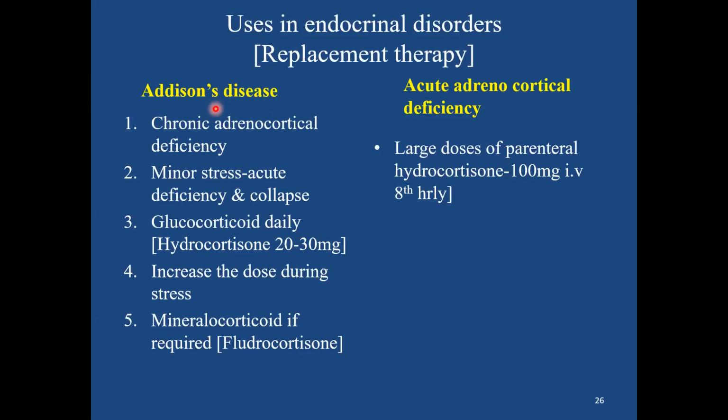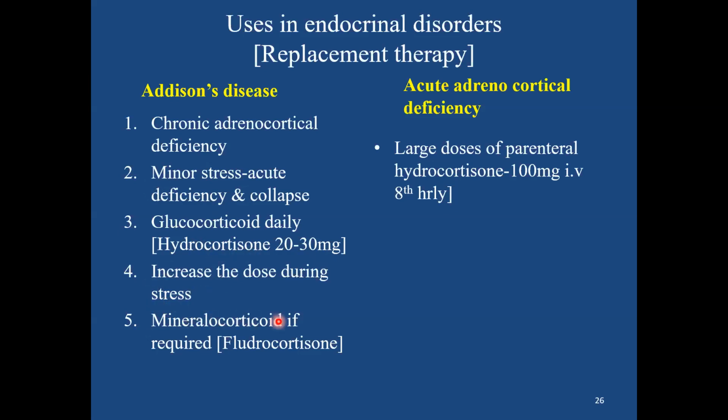What is Addison's disease? It's a chronic adrenocortical deficiency state, and in this any minor stress can lead to acute adrenocortical deficiency and the patient may collapse. Because of the decrease in glucocorticoid synthesis, replacement is required in this condition in the form of hydrocortisone, which can be given as 20 to 30 milligrams daily. And during any stress, the dose has to be increased, which we discussed earlier.